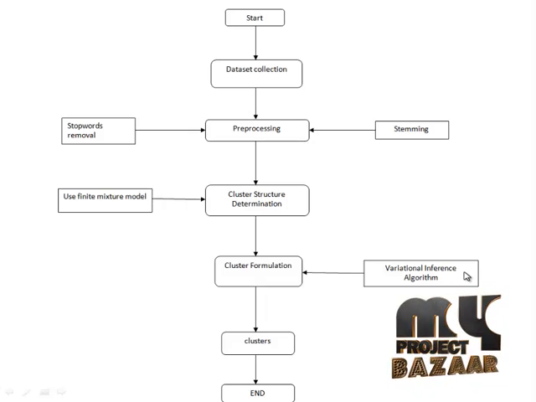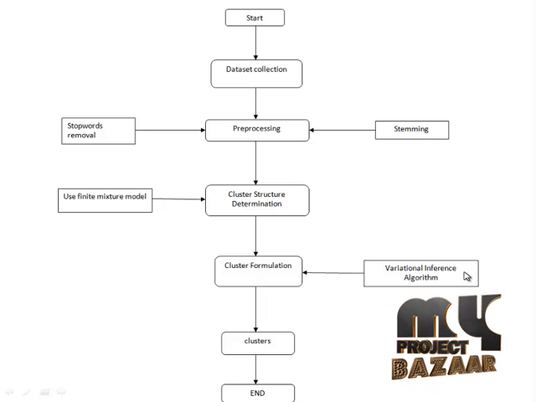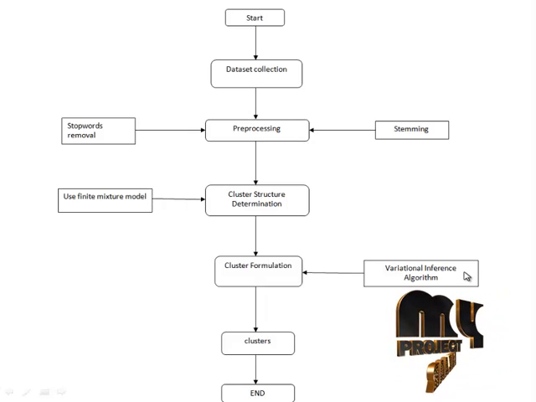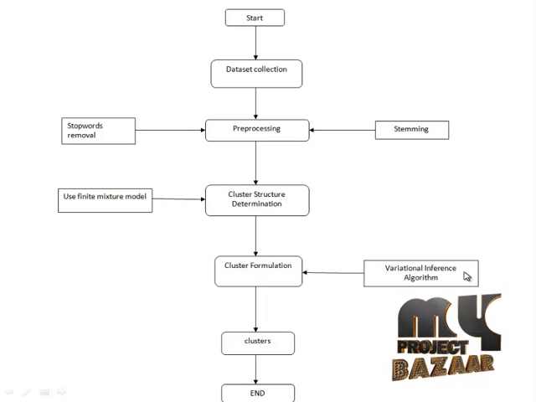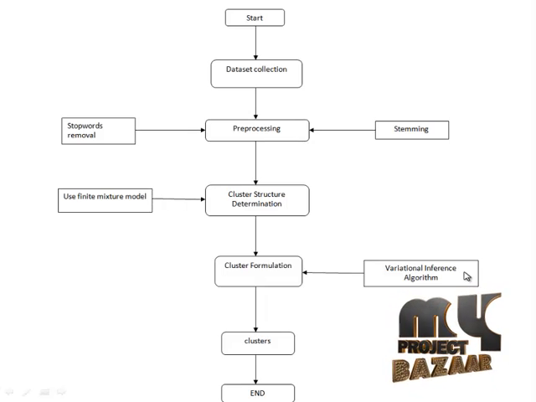At first, we should start the program, then the dataset collection. Here, the dataset collection represents the collecting of the document dataset. In the project, we use the dataset as the document collection. So, we can use a large number of documents, and the document collection can be clustered according to their relationship.